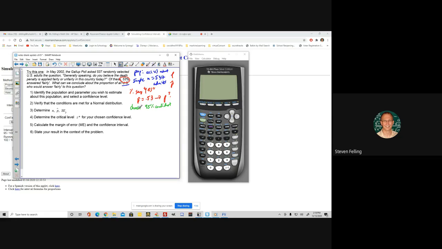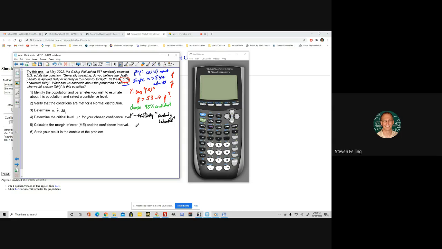Okay, the next thing we would do is verify the conditions. So what are the conditions? Well, first of all, we have to believe that we have an SRS and we have independence, right? I'm going to say that the problem said, I'll cite the wording randomly selected as the reason why I believe this is true. Because if you randomly selected people, they're likely to be representative and they're likely to not be connected in any way.